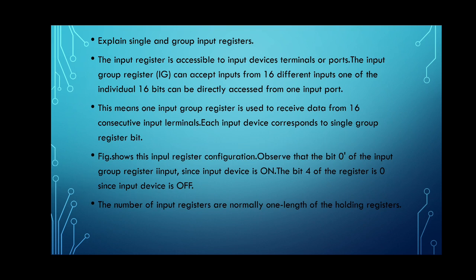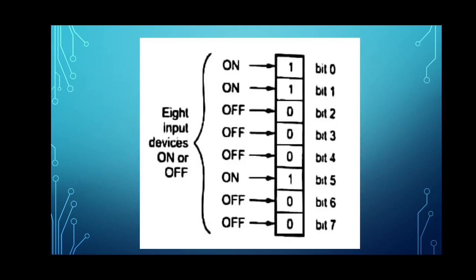But if we are using a group register, then a single bit will be used to represent 8 inputs. So in the first case, single input, single bit. But in the second case, that is the group register, a single bit will control 8 inputs or 16 inputs depending upon the number of inputs.